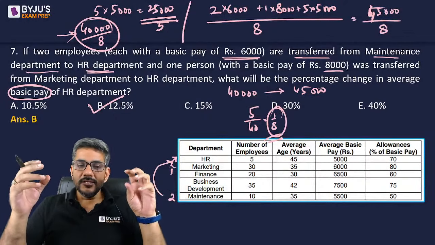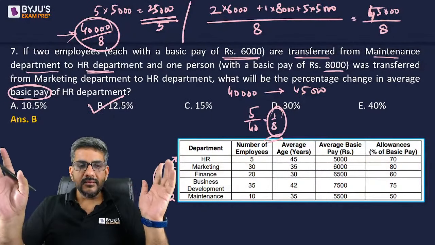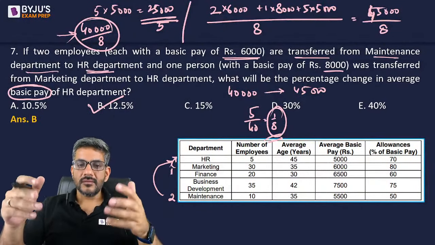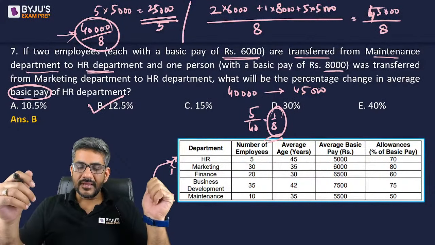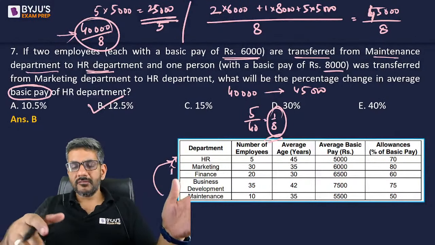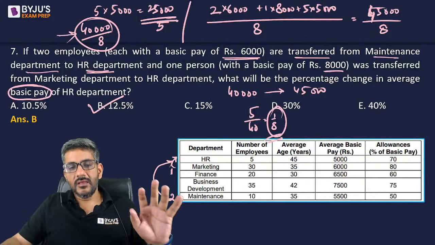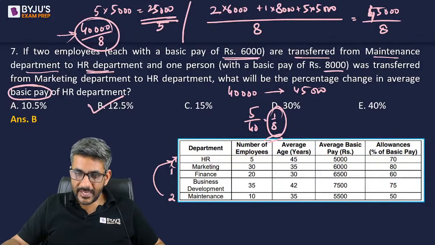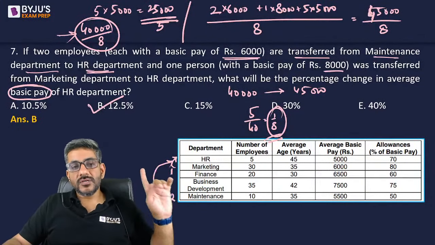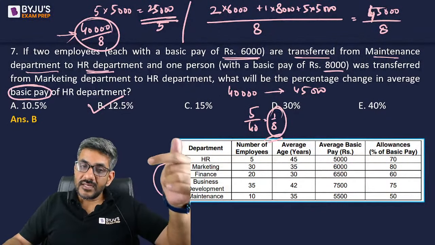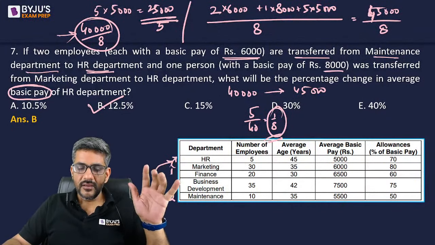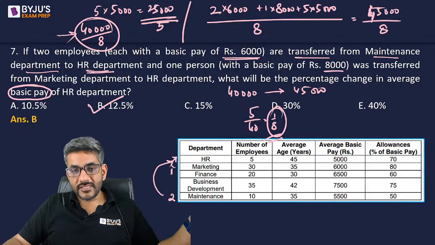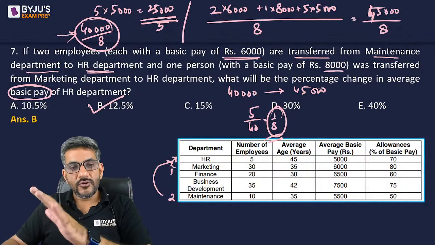I am saying two people from maintenance department came in, their basic pay was 2 into 6,000. One person from marketing came in, 1 into 8,000. Five people were already there, total 45,000. So average was 45,000 by 8. Previously the average was 5,000, which can be written as 40,000 by 8, right? So 40,000 by 8 was the average. 45,000 by 8 is the new average.